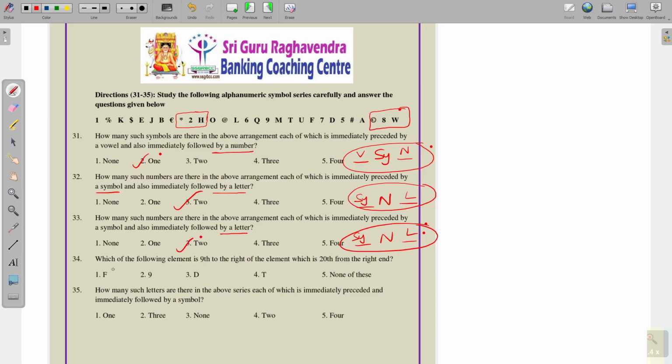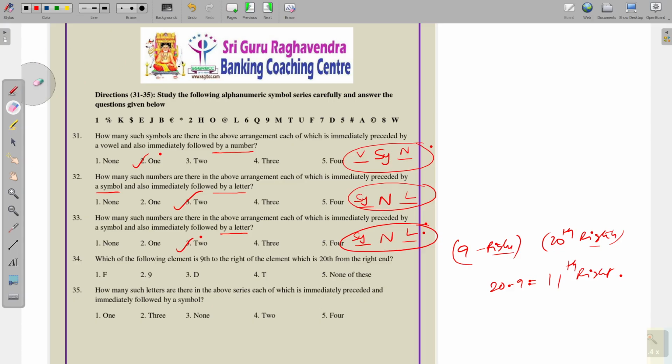Okay. Next, which of the following element is 9th to the right of the element which is 20th from right? So, 9th right and 20th right. Okay. Both are the same direction, right and right. So we have to subtract 9 from 20. 20 minus 9, 11th. 11th from right. We have to find the 11th from right. So, see which one is the answer. 1, 2, 3, 4, 5, 6, 7, 8, 9, 10, 11. Okay. T is the answer.